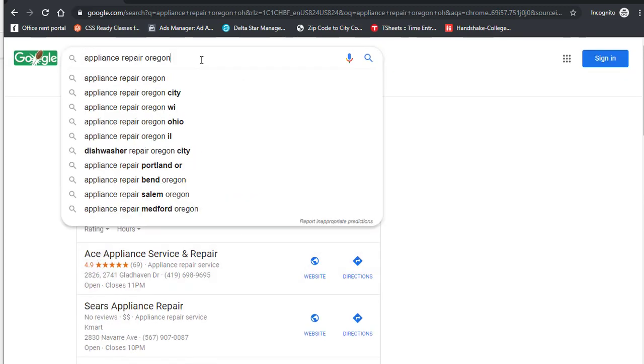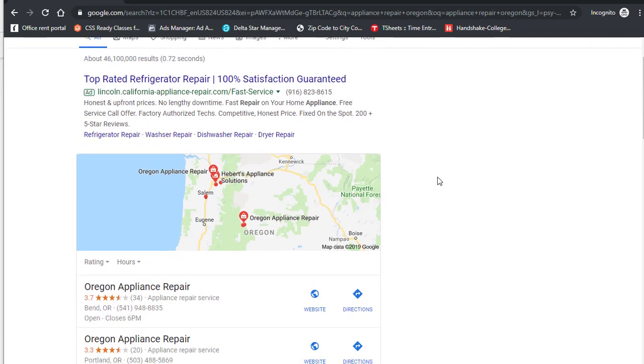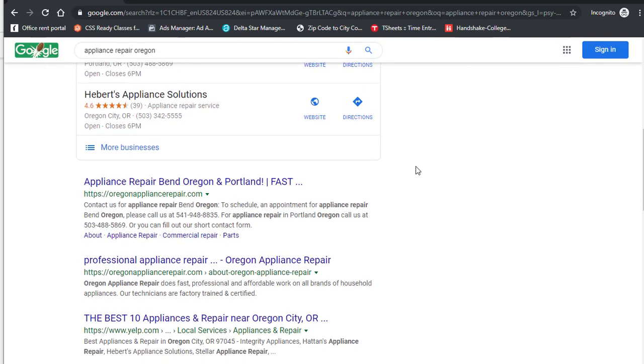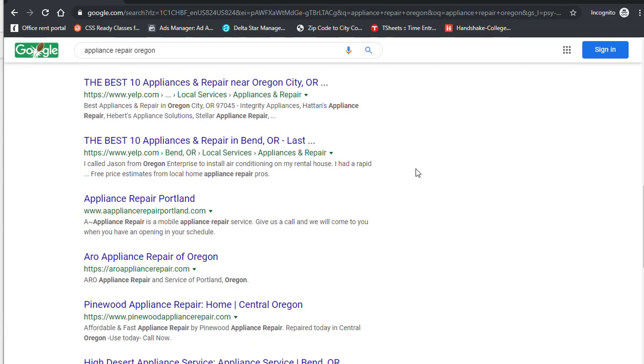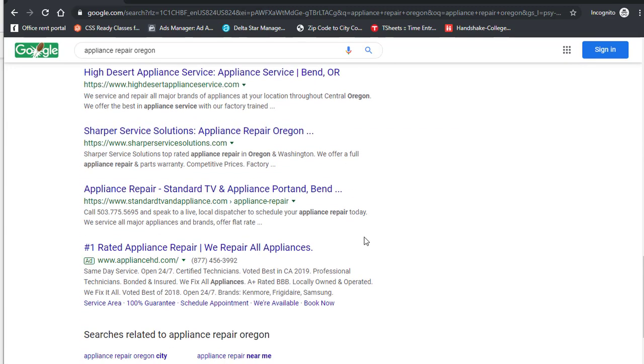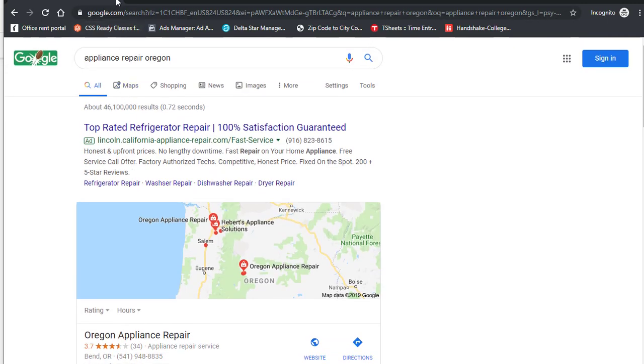That's because if you do a search like this, and even though Moz says it geo-targets based on what city you market, that clearly is not true. Because if I just do appliance repair Oregon, I get different results. I get Sharper, look at that. Anyway, so that tells me that what Moz is showing me isn't right.